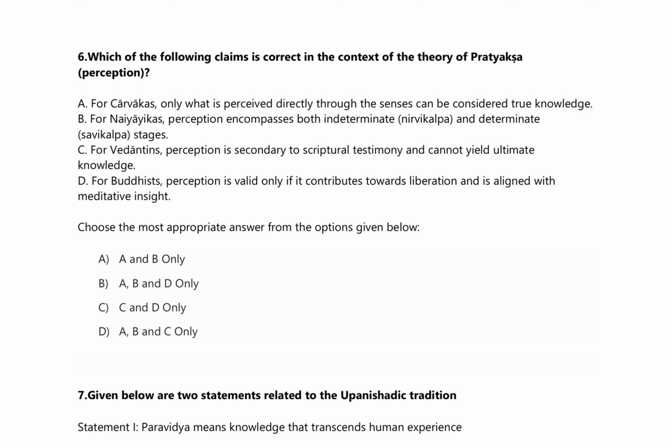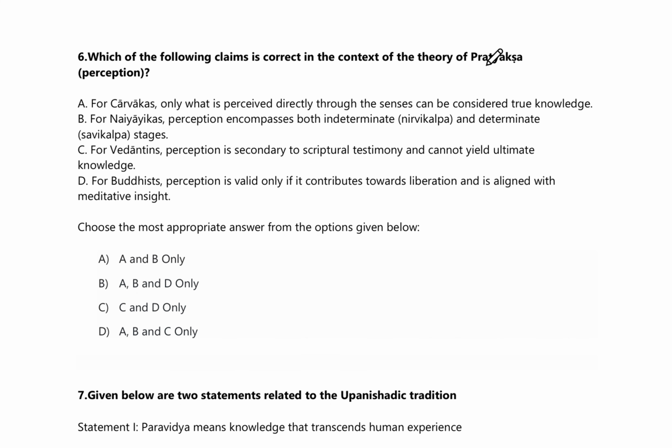Option A. For Charvak, only what is perceived directly through the senses can be considered true knowledge. Option B. For Nyayaka, perception encompasses both indeterminate nirvikalp and determinate savikalp stages. Option C. For Vedantis, perception is secondary to spiritual testimony and cannot yield ultimate knowledge. Option D. For Buddhists, perception is valid only if it contributes towards liberation and is aligned with meditative insight. So here they have given you four statements, and you have to choose an appropriate option given below. So what is the correct answer for this question?